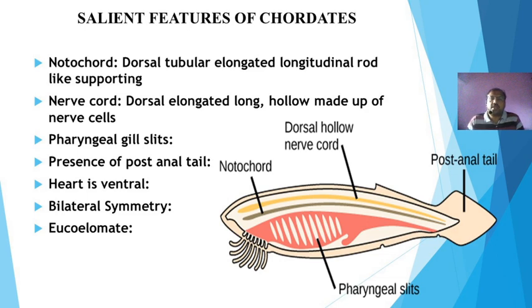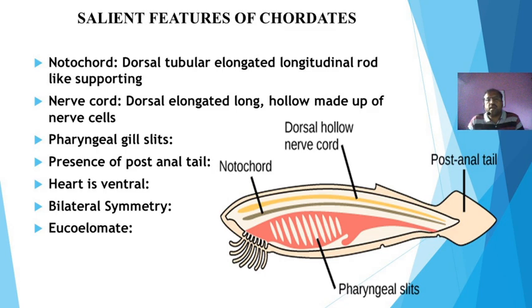Then chordates are eucoelomate, means they have a true body cavity. So what is this true body cavity? On the basis of the body cavity, in kingdom Animalia the individuals are divided into three different groups. Those without a body cavity are called acoelomate. Those with a false body cavity are called pseudocoelomate, and those with a true body cavity are called coelomate or eucoelomate.